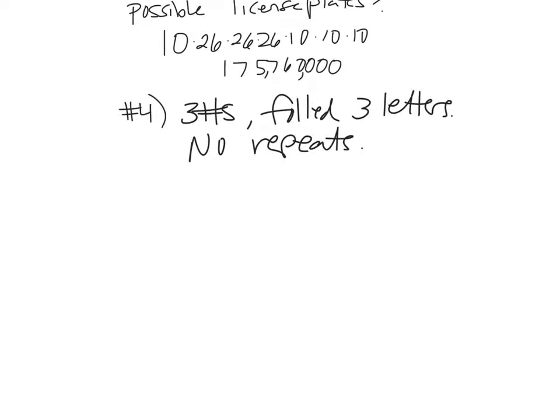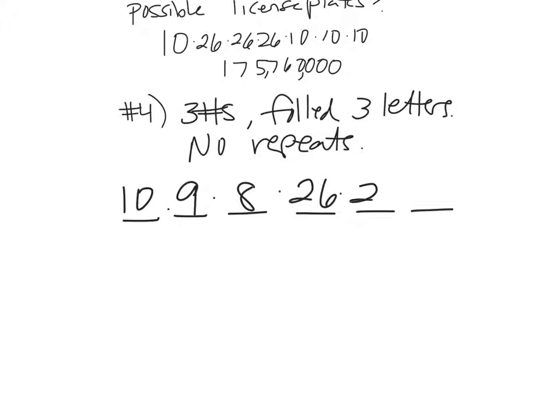So 3 numbers, 1, 2, 3. So there's a first number, second number, third number. We're going to find out how many can occur for those, and then followed by 3 letters. So how many numbers for the first spot? 10. No repeats now. 9. 8. Perfect. And then 26, 25, 24. Okay? So you have to get rid of whichever one. Like if I had a Z here, then there's only 25 to choose from. Okay? And that takes into account all the different ways. 10 times 9 times 8 times 26, 25, 24.